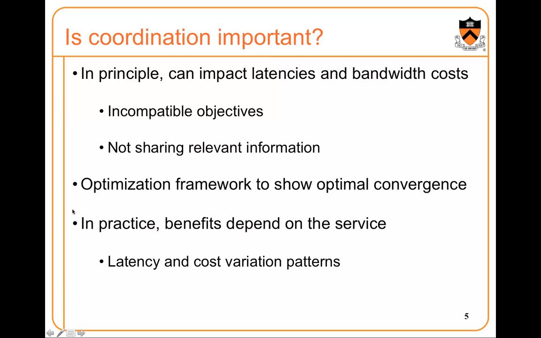We use an optimization framework to model the interaction between these two systems and show that it's actually possible for mapping and routing to exchange the right information and coordinate the computations so that they can actually converge to an optimal point achievable by a joint system. With some workloads from an operational content distribution network, we show that in practice the benefits depend on the service, and quantify how by using some latency and cost variation patterns.